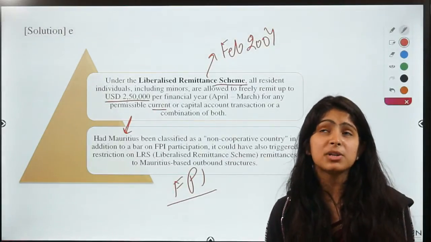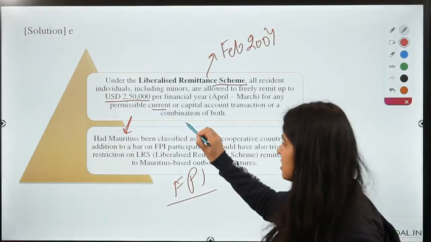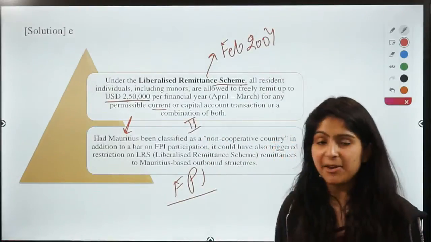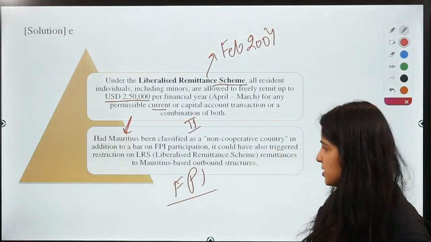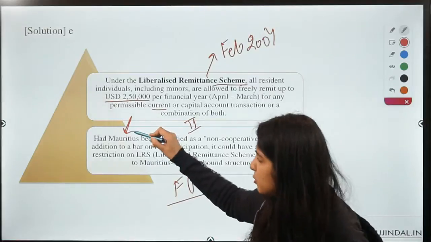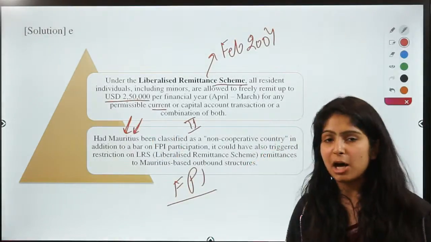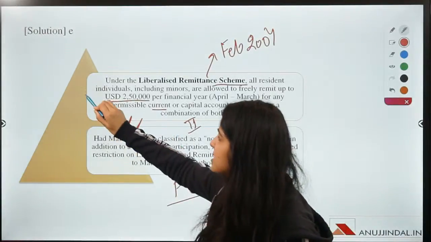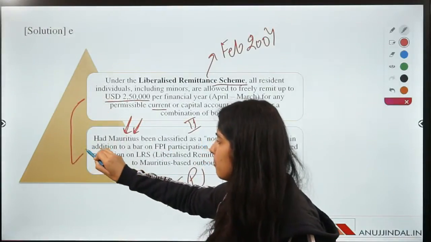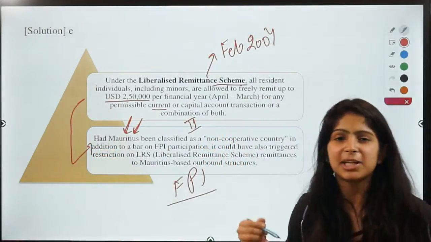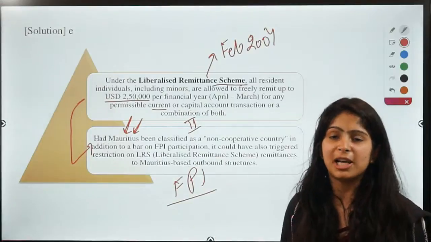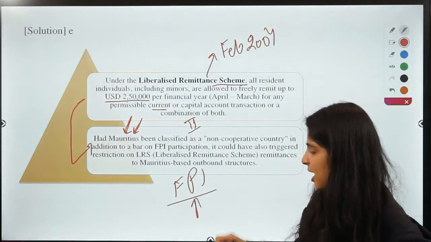In 2019, it was the second biggest investor in FPI in India after the US. So that is why the investments from Mauritius are allowed in India, and that is why this scheme is also permitted from Mauritius. Otherwise, it would have been very difficult if Mauritius was not allowed to register as FPI, right?